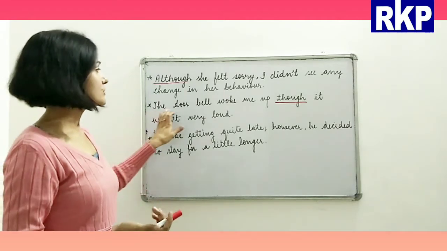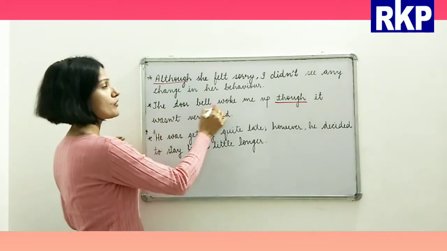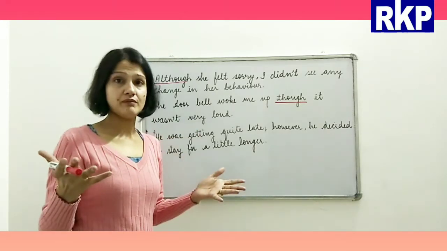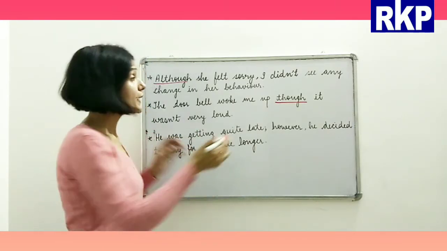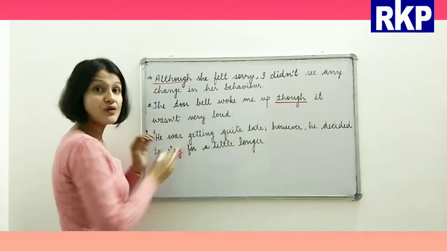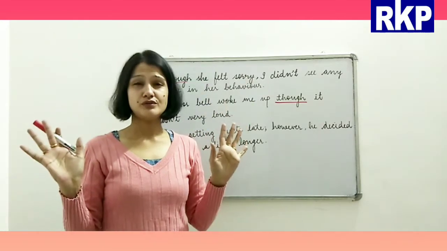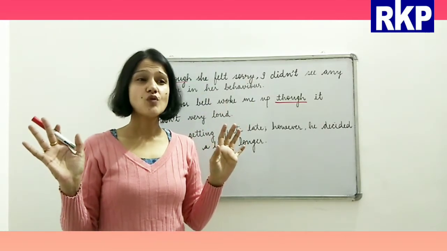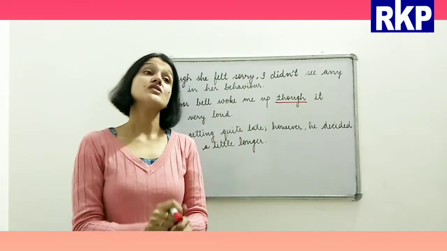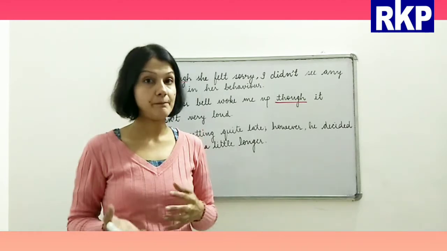Alright. So, the doorbell woke me up. Now, see the situation here. I woke up due to something. Though it wasn't very loud. Now, if you see here, the doorbell was not very loud. It wasn't loud enough basically to wake somebody up.